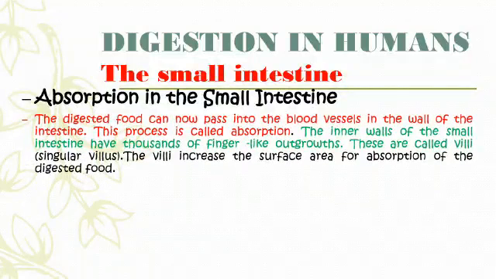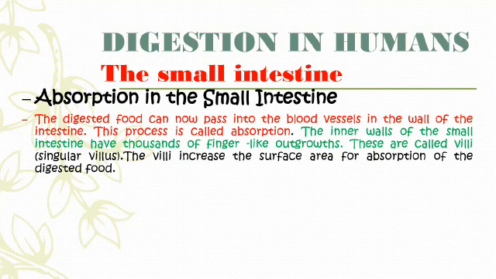Now what actually happens in the small intestine? The food is now converted into smaller substances. After the food is converted into small substances, the nutrients get absorbed in various parts of the small intestine. This is called absorption. That means the digested food now passes into the blood vessels in the walls of the intestine. This process is known as absorption.